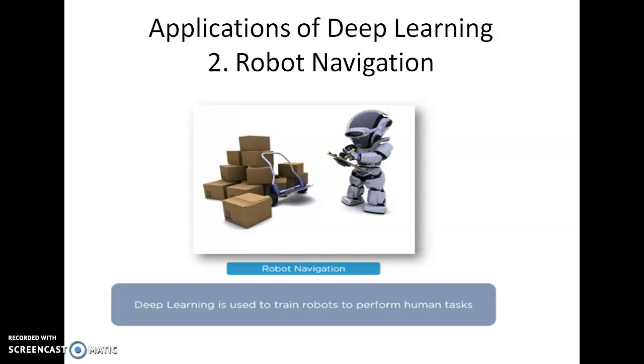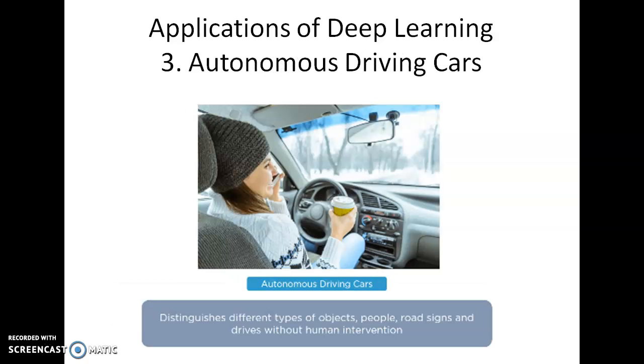The next application is robot navigation. Deep learning can be used to train robots to perform human tasks. Nowadays we use robots in industry for manufacturing, and for security purposes, whereas we can use these robots in defense to recognize objects or obstacles. So deep learning can be used to train the robots to perform different tasks.